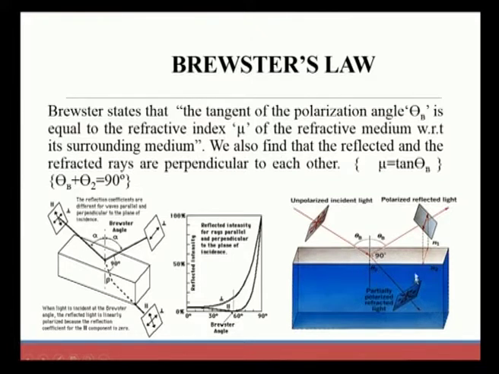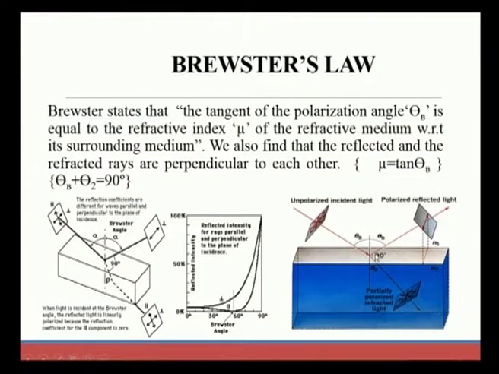So, this is a medium having a refractive index of mu, and from the unpolarized incident ray we can also observe a refracted light, which is partially polarized, the bending of light on the surface of the medium. This refracted light is also perpendicular to the reflected light. So, these are the two things he says, and with the help of a medium, from the reflection property of a wave, we can also get the PPL.